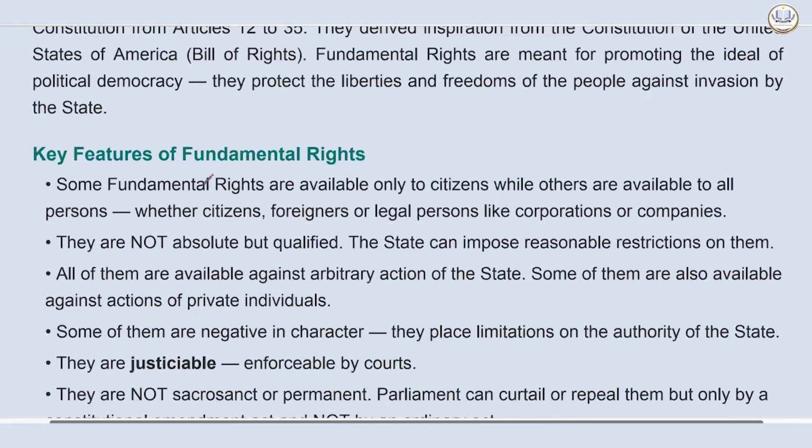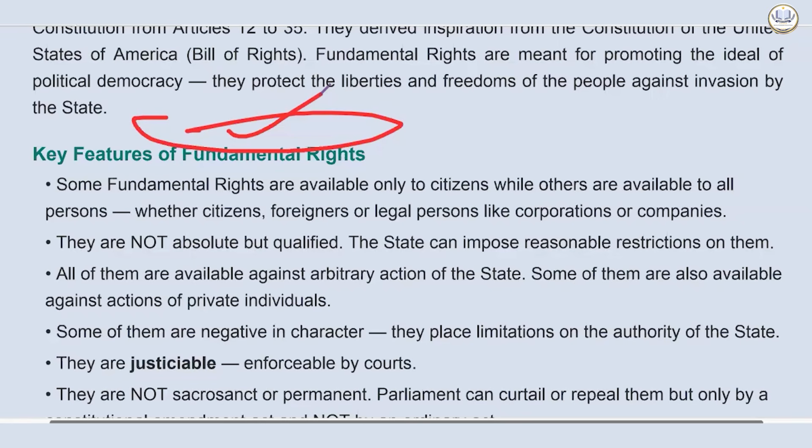Now, key features of the fundamental rights. This attracts more questions. Some fundamental rights are available only to citizens, while others are available to all persons, whether citizens, foreigners, or legal persons like a corporation or company. So which fundamental rights are only available to citizens? That is important. Can you answer it? You can pause and answer it. I will discuss it anyhow, but pause and answer it. This is an important part and everybody should know it.